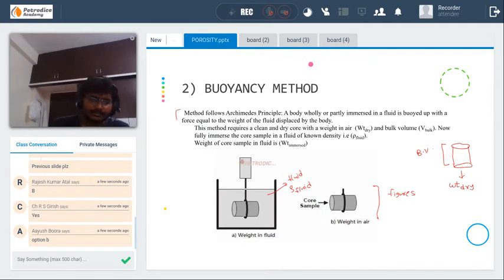Okay, and we will find the weight of it, that is weight immersed, and this is weight dry, that is weight in air. Okay, after that we will use Archimedes principle to find the porosity of the core sample.